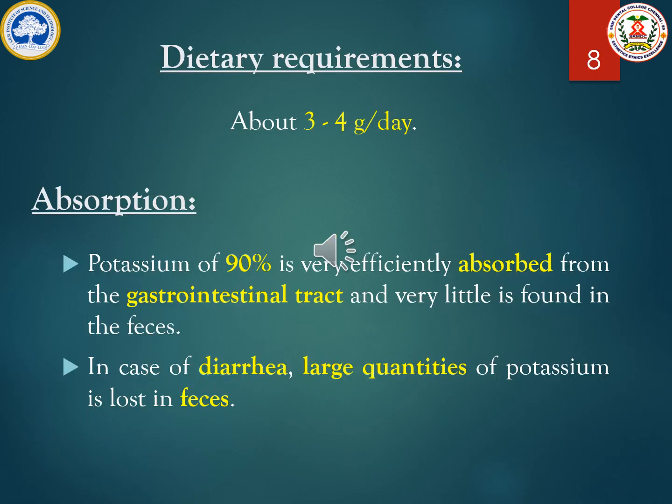Requirement of potassium is about 3 to 4 gram per day. Each day we need to consume 3 to 4 gram. And when you come to absorption, 90% of potassium gets absorbed in the gastrointestinal tract. Very, very little will be eliminated in feces. But during the diarrhea condition, a large quantity of potassium will get eliminated in the feces.